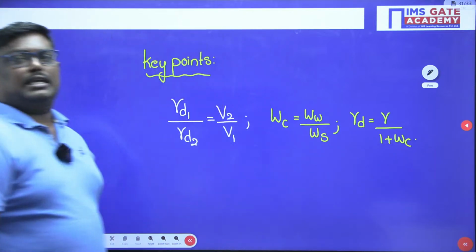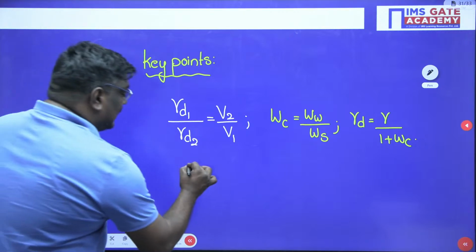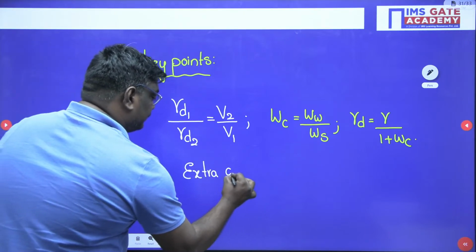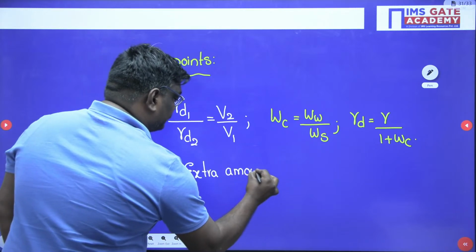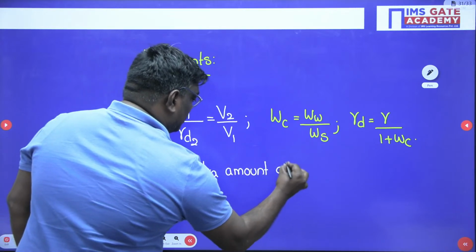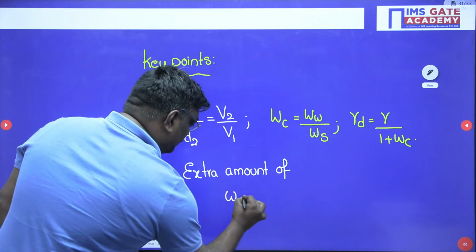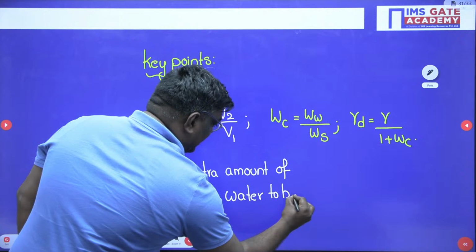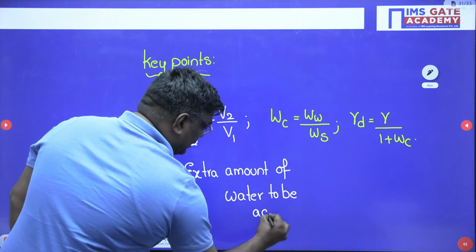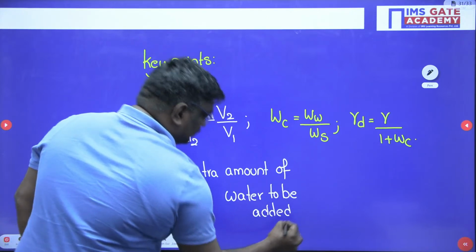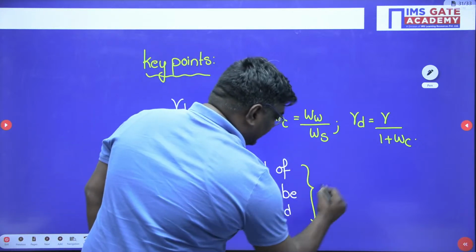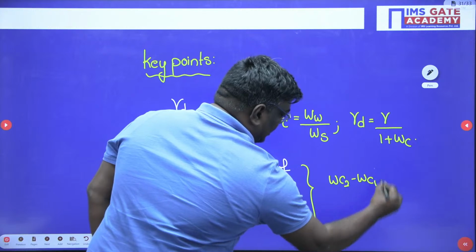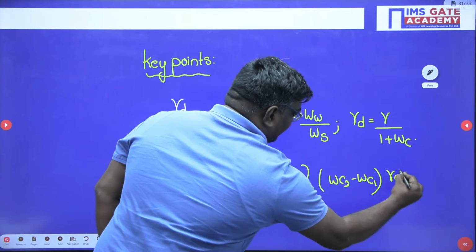And the last key point is extra amount of water to be added, which is given by the formula water content 2 minus water content 1 into gamma D1 V1.